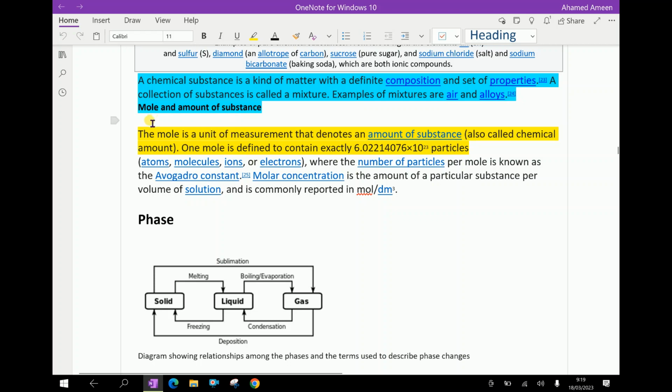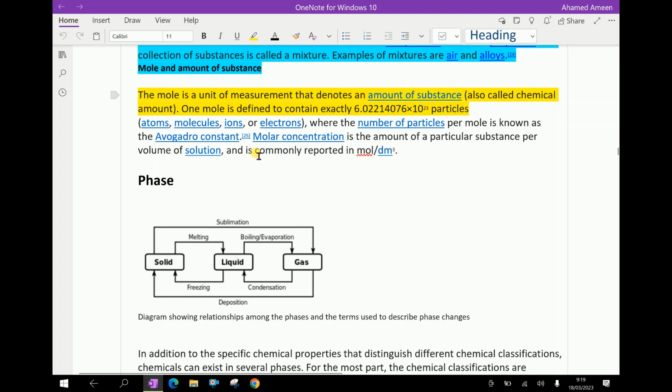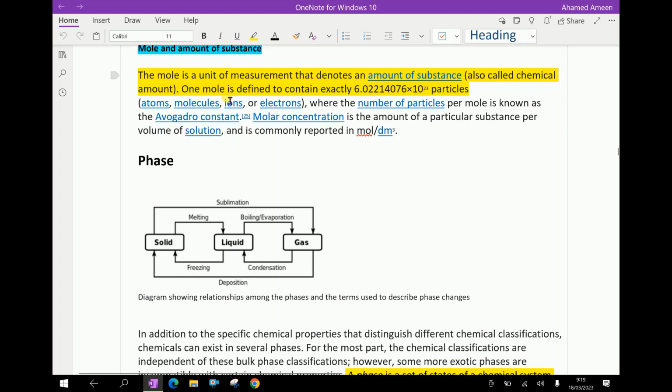Now, next we'll discuss mole and amount of substance. The mole is a unit of measurement that denotes an amount of substance, also called chemical amount. One mole is defined to contain exactly 6.02214076 × 10^23 particles. This is also called the Avogadro number. These particles may be atoms, molecules, ions and electrons, where the number of particles per mole is known as the Avogadro constant.